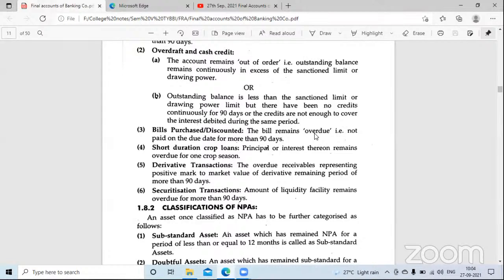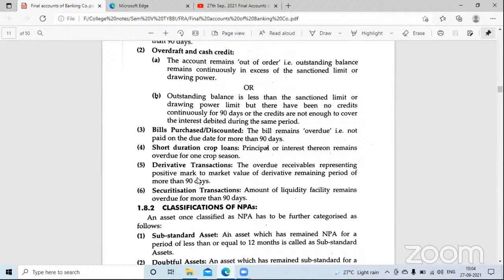Am I right? Yes or no? So gradually, the bank keeps assessing the income, कि उसमें से कितनी इनकम जनरेट हो सकती है एंड कितनी इनकम जनरेट नहीं हो रही है. Right?